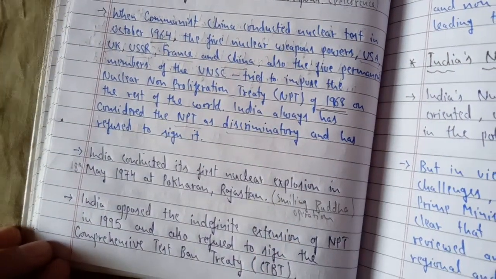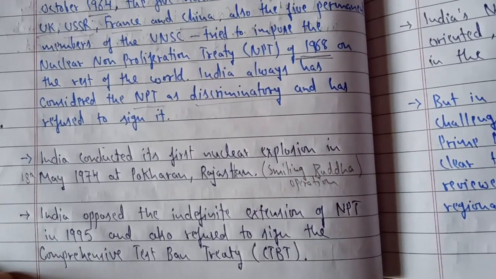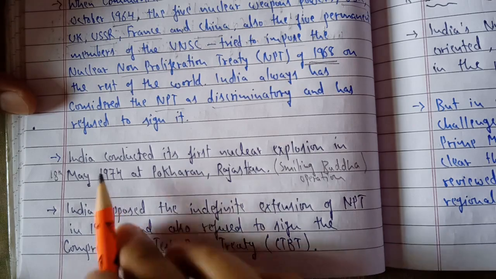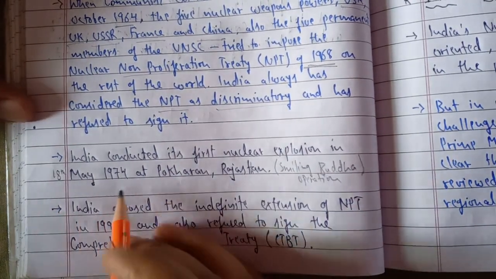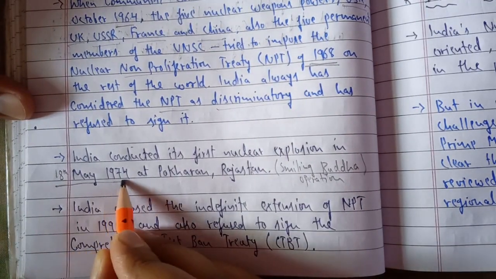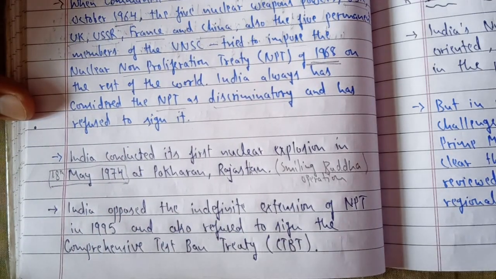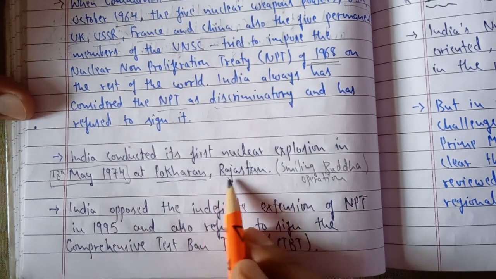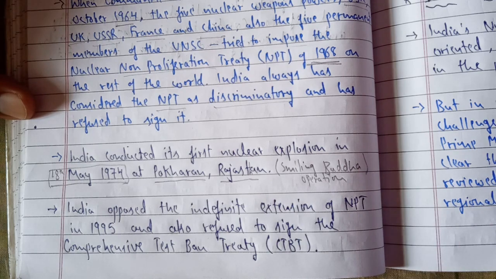Moving forward with this, India conducted its first nuclear explosion on 18th May 1974. This was a date you must remember; I had given it to you in the exam also. This was the day when India for the very first time tested a nuclear explosion, and the location was Pokhran, Rajasthan. So there can be a question for 1 mark, as I had given you in the term exam also. It was 18th May 1974 when India conducted its first nuclear explosion.